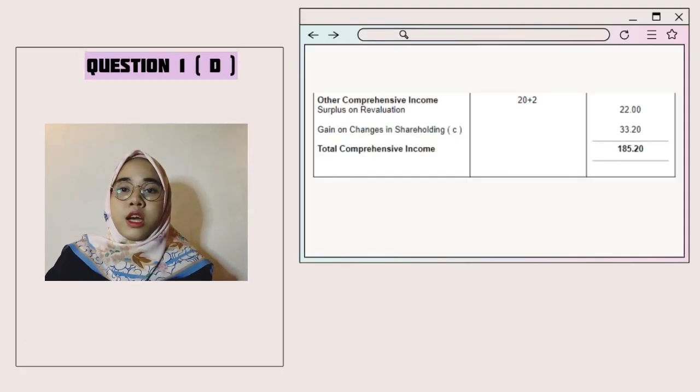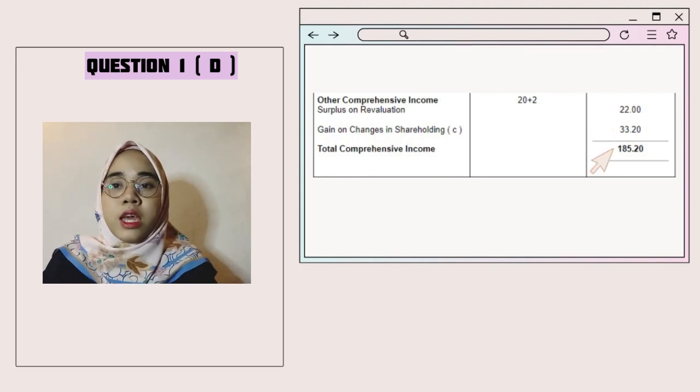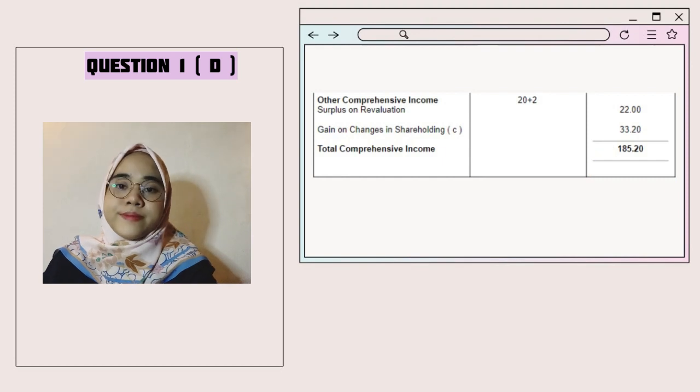For other comprehensive income, surplus on revaluation 22 million. Gain on changes in shareholding, taken from the solution in C, 33.2 million, and we get total comprehensive income 185.2 million.